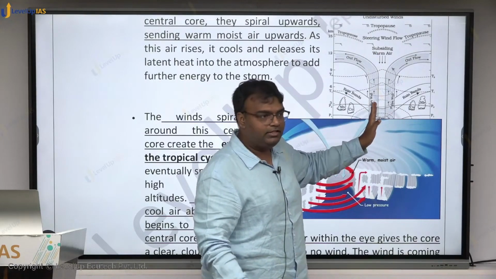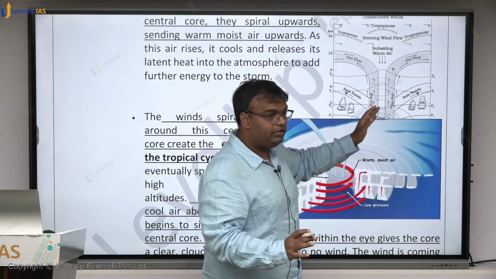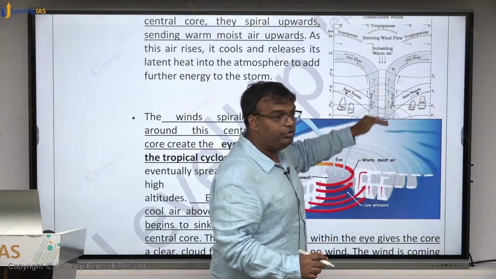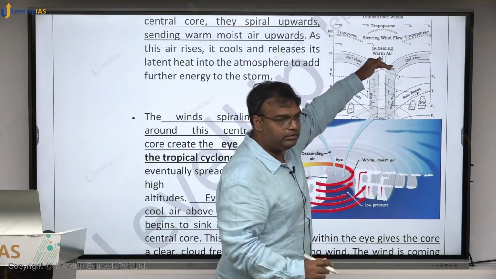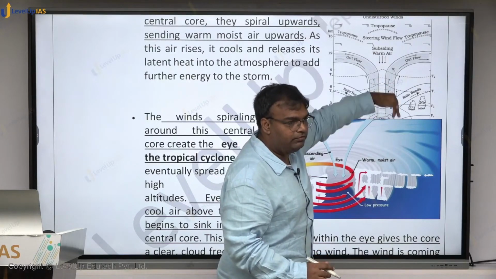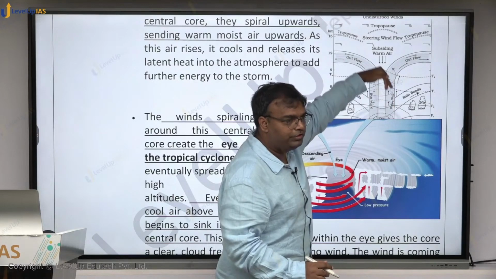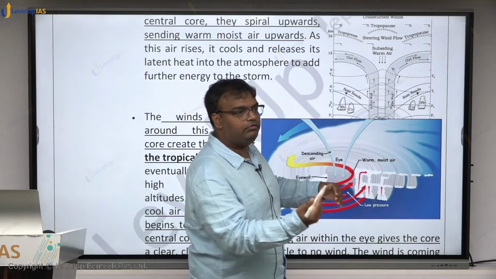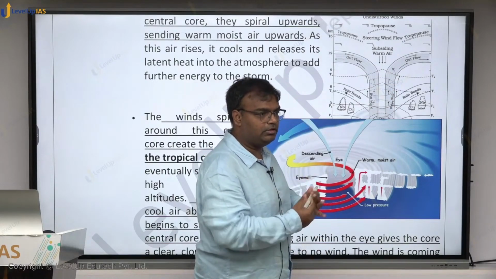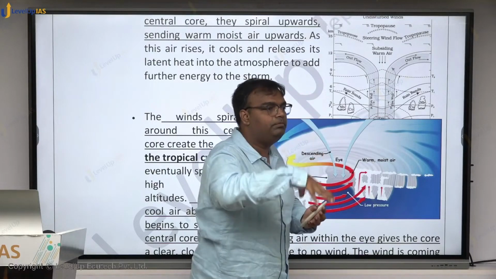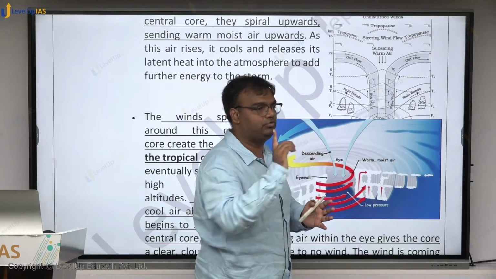In the eye there will be no rainfall. In fact, the wind that is going up, after going up it will converge through here. So because of friction and all, in this region there will be no cloud formation.